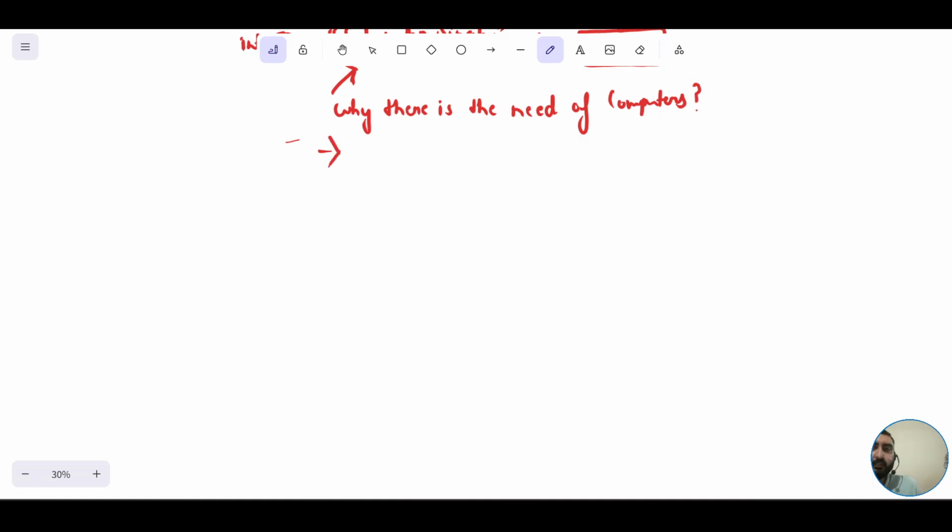So rapidly, you would say, that we require computers in this modern era because we just want to perform complex tasks quite easily. We want to perform the tasks quite efficiently, in a more appropriate manner.